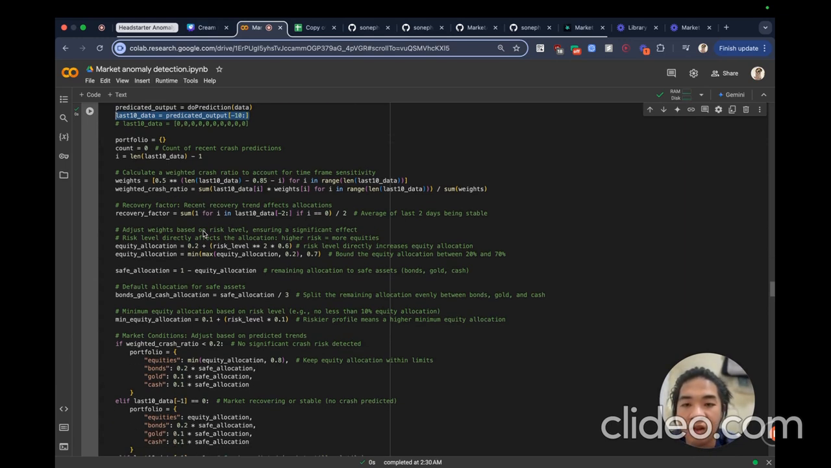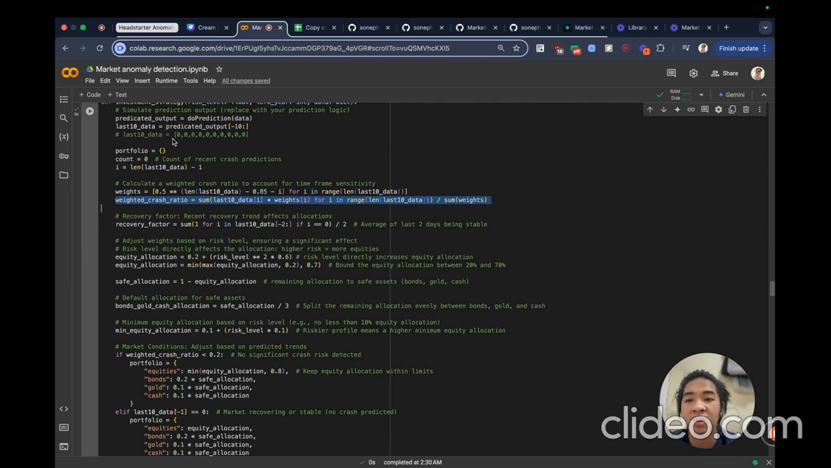The weights basically mean that as time goes on, the nearest time, which is the latest record, which will be the -1 on the list, will have a higher weight when we're building the portfolio, and as it goes back, it will have a less influencing weight.